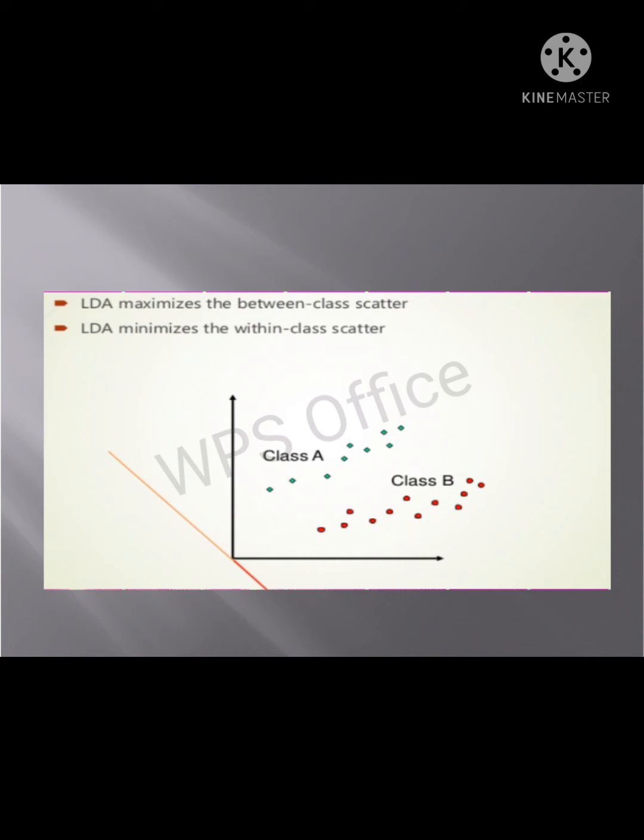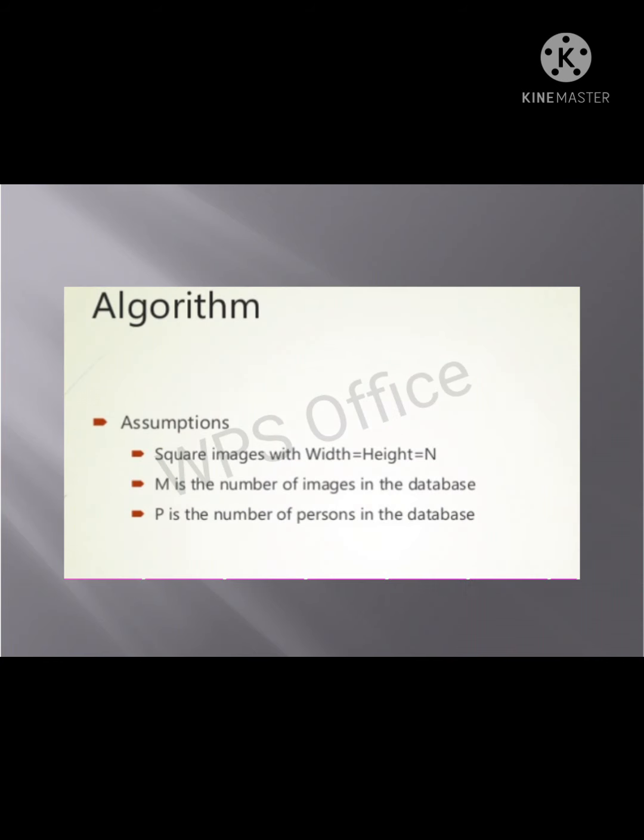What does this graph show? The analysis is of the underlying space, the discriminant among classes, two different classes. What are the differences between the two classes? The algorithm of LDA: first, take square images with width equal to height equal to n.